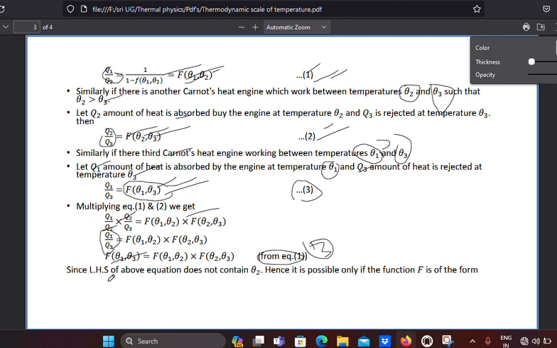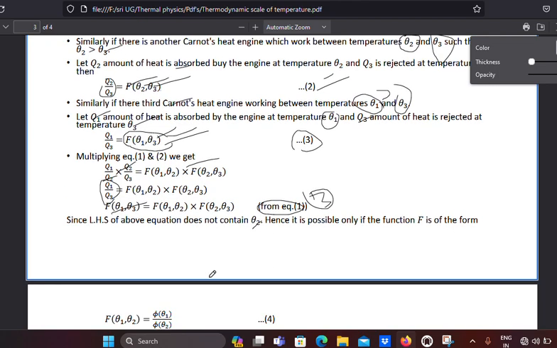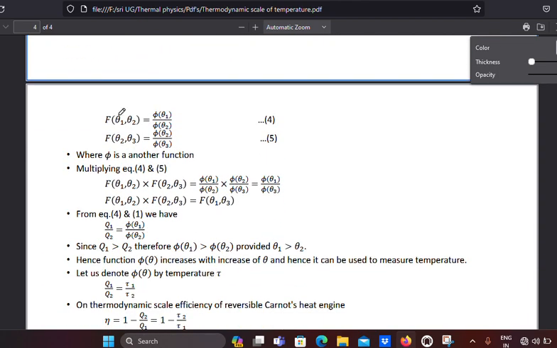Since the left-hand side of the above equation does not contain theta 2, it is possible only if the function f is of the form f of theta 1, theta 2 equals phi of theta 1 by phi of theta 2, where phi is another function. So f of theta 1, theta 2, I am writing as equation 4, and f of theta 2, theta 3 as equation 5.